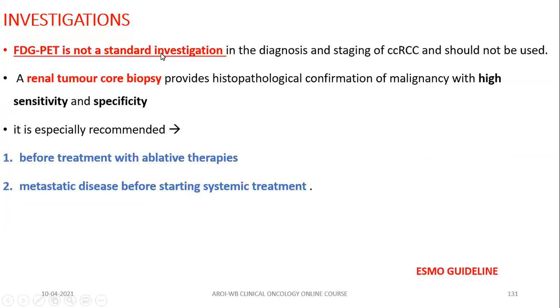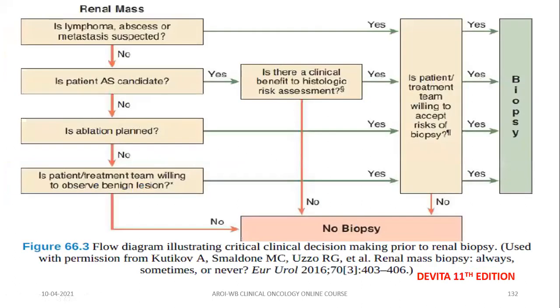FDG PET is not a standard investigation, in which case you should do a renal tumor core biopsy. The indication is very much clear cut. If there is metastatic disease, then you should do it before starting a systemic treatment. And if you plan for ablative therapies. Now, how should you approach a renal mass? That is beautifully summarized in DeVita. Please read this.